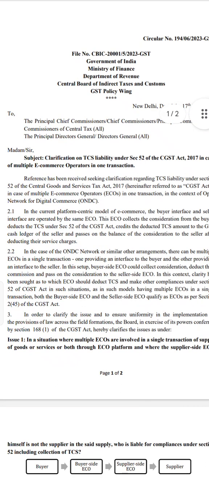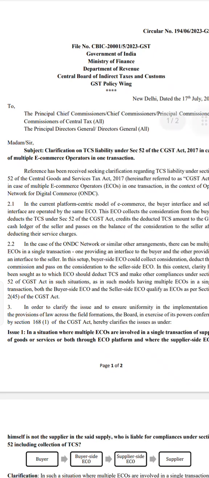Now in this transaction, first what will happen? Buyer is there, seller is there, and electronic commerce operator is there. Whenever the buyer buys the product, let us assume the value of the goods is 10,000. 10,000 will go from buyer to the electronic commerce operator. Now the electronic commerce operator will deduct or retain his commission. Let us assume 1,000 rupees is commission.